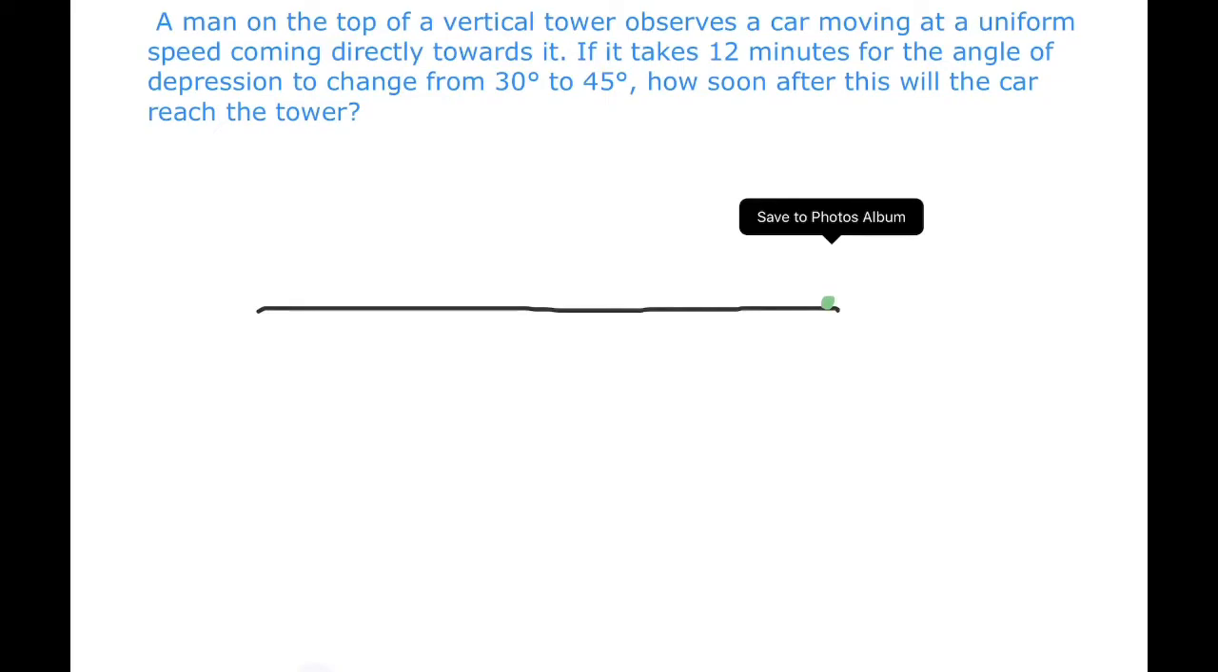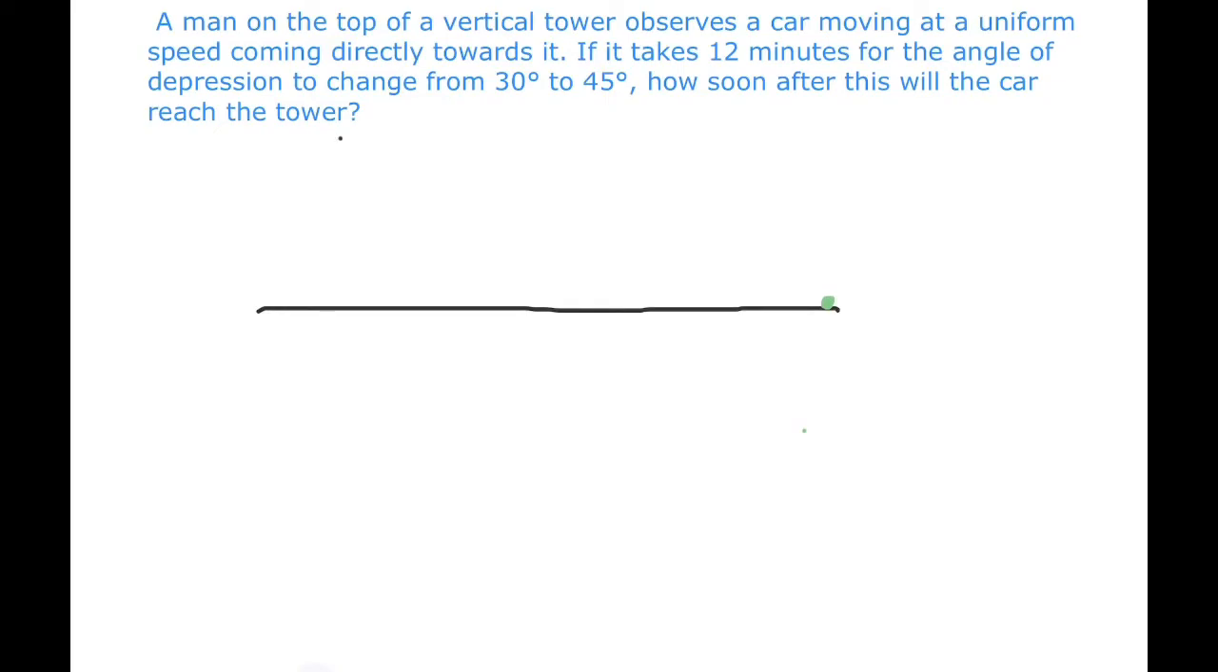The question is: a man on the top of a vertical tower observes a car moving at a uniform speed coming directly towards it. If it takes 12 minutes for the angle of depression to change from 30 degrees to 45 degrees, how soon after this will the car reach the tower? So there is a road in which a car is moving towards the tower.